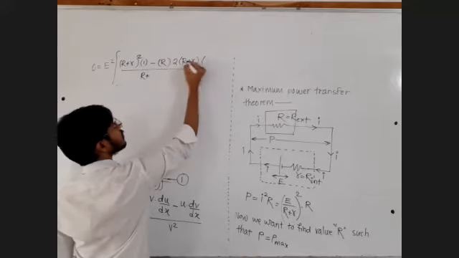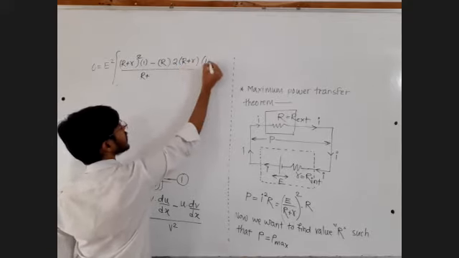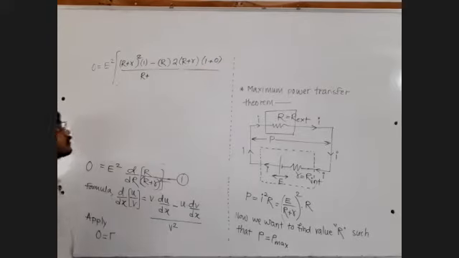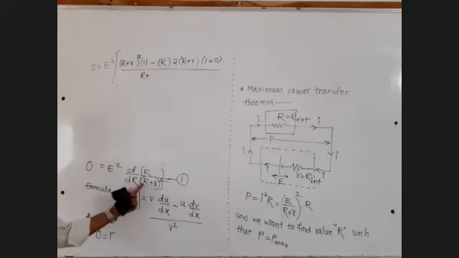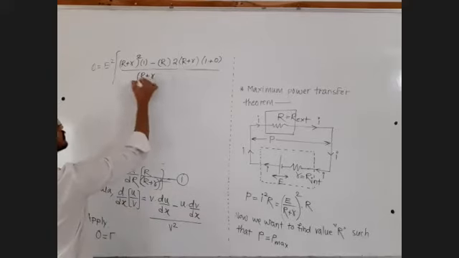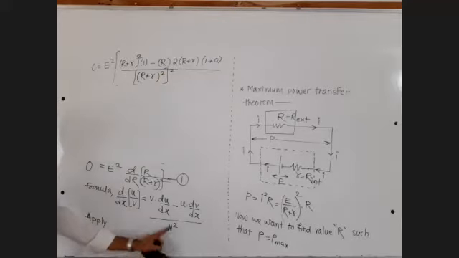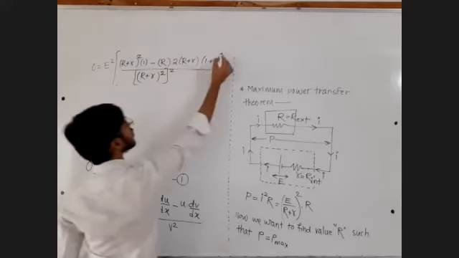Derivative of this term will be derivative of capital R with respect to capital R, which is 1, and derivative of small r with respect to capital R is 0. Whole divided by denominator square. Now this is the denominator, (R + r) bracket square, again its square, divided by square of the denominator. This is how we are going to apply it.